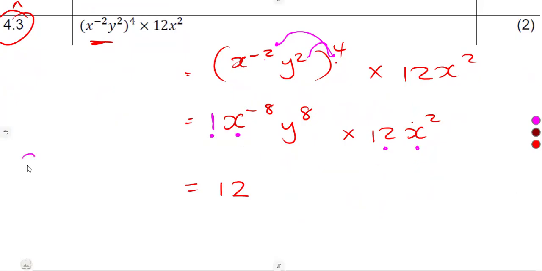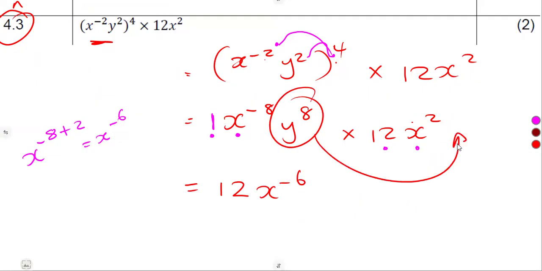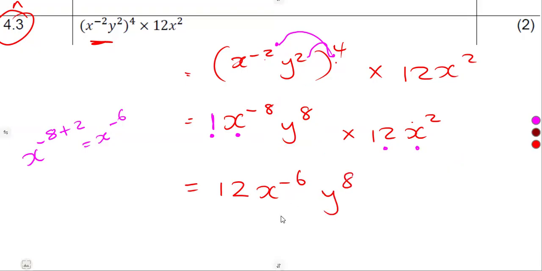So if we are multiplying, we add the exponents. It is going to be minus 8 plus 2, which is x to the exponent of minus 6. The part of y is not affected. We do not have the y this side. So it is going to remain as it is. So that is what we're going to have.